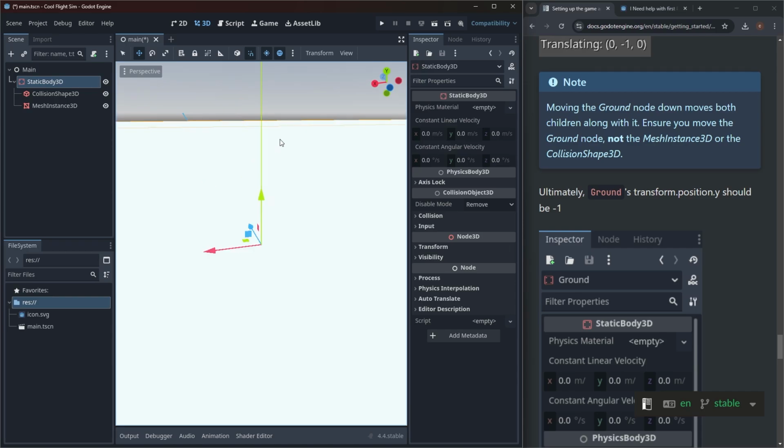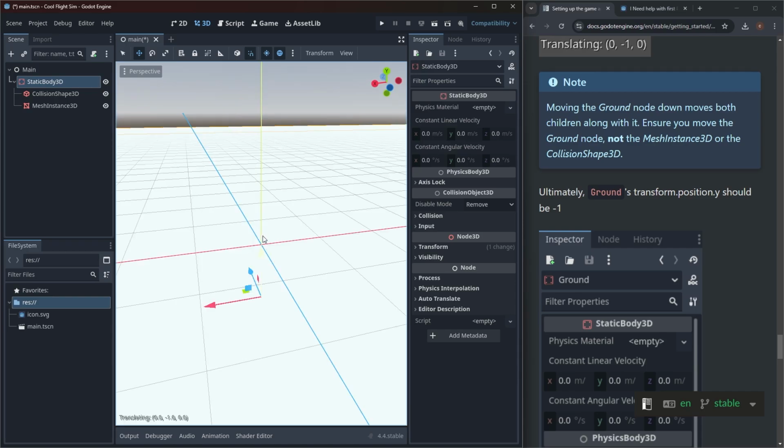What did I just do? All right, so now we got that, and then move it down. All right, cool. Now we're good. Because when we were doing it the way before, that was just the mesh. It wasn't the collision shape. So there would be like a force field between the mesh and where your foot would be, or where the character's foot would be, or the tire, or the landing gear.